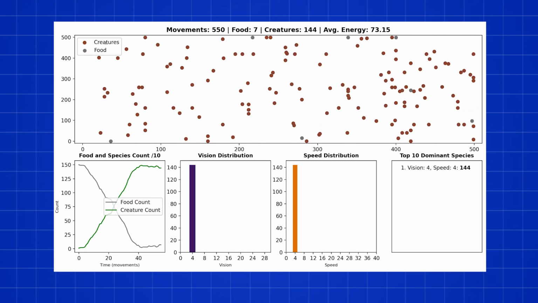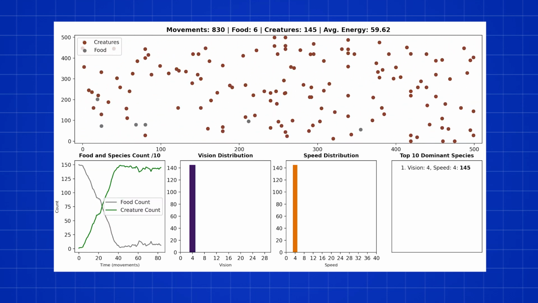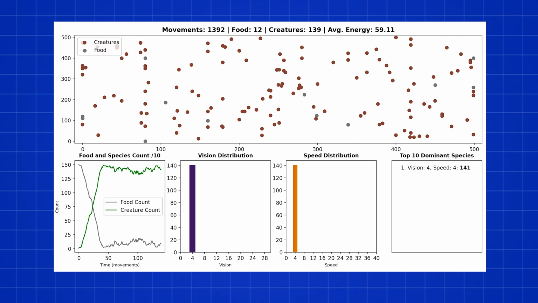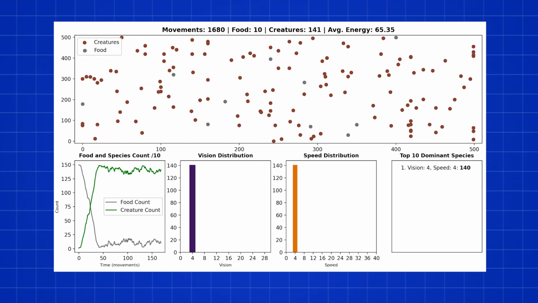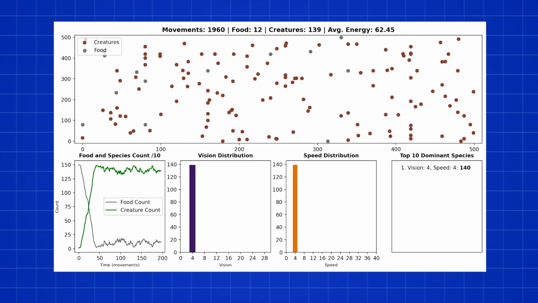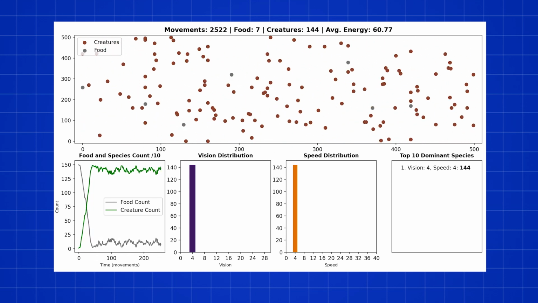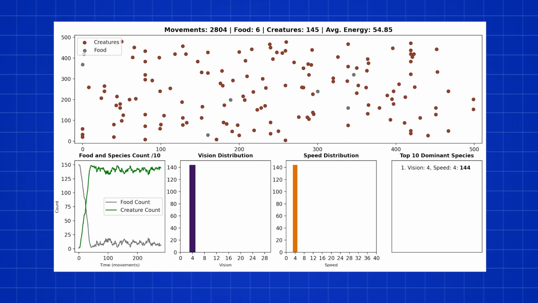Population starts growing at an exponential rate till it reaches its limit because of limited resources. This population stays on the same level over the time. However, there is no variation in speed and vision. This does not allow for natural selection to happen, as our second point is not met.